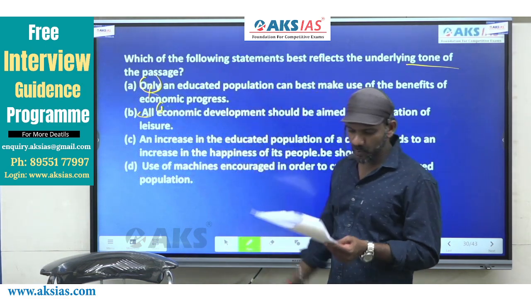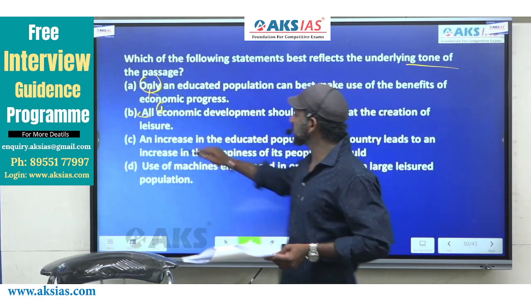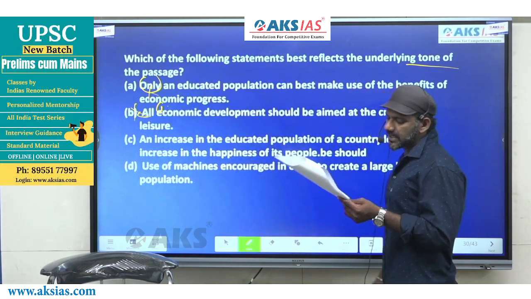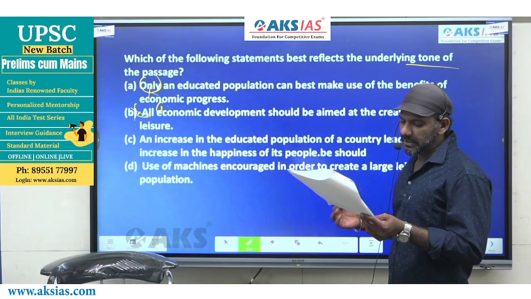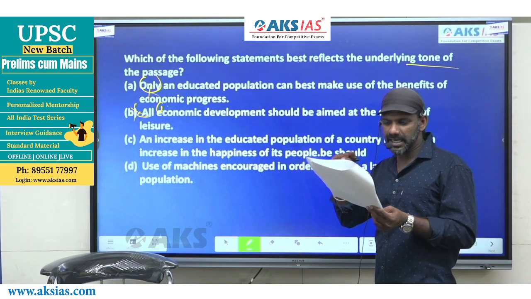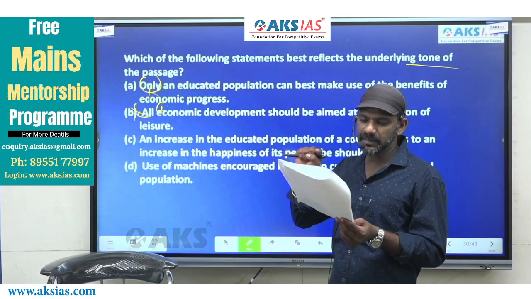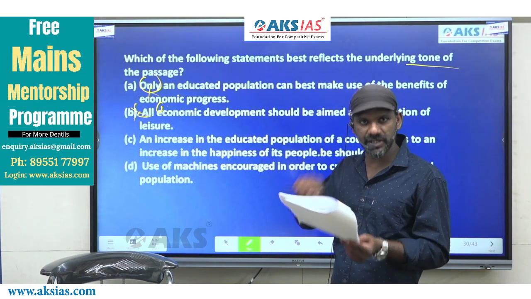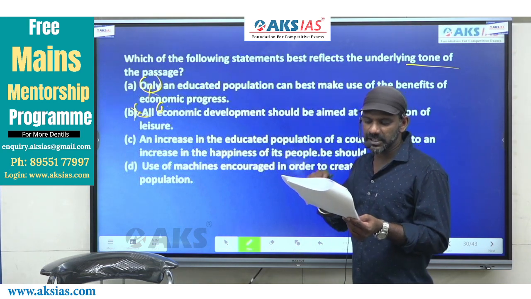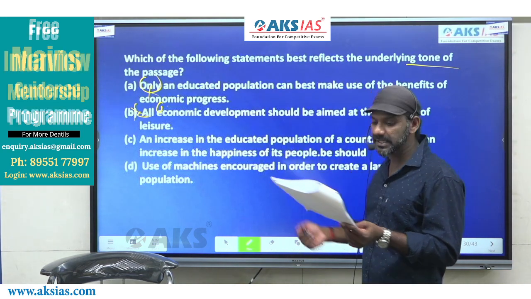General and specific will not go together. B is also eliminated. Come to C. An increase in the educated population of a country leads to an increase in the happiness of its people. Yes, if the people have to enjoy leisure, they must be educated population. They must belong to the educated population. So an increase in the educated population of a country leads to an increase in the happiness of its people.